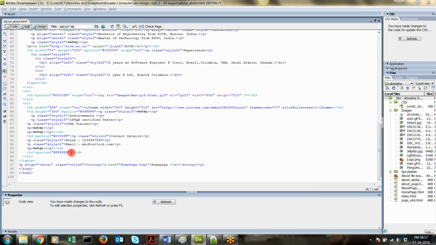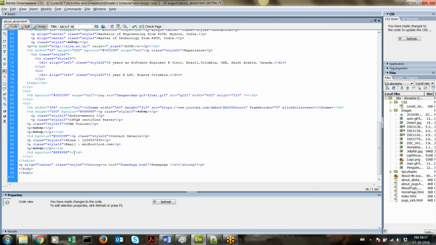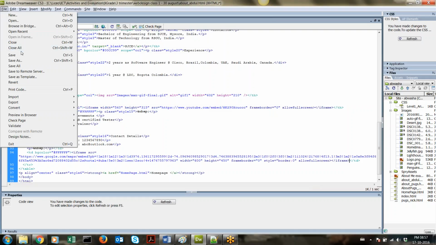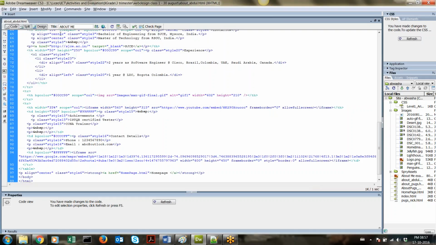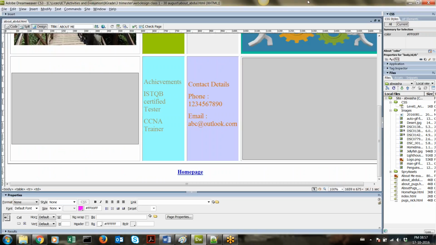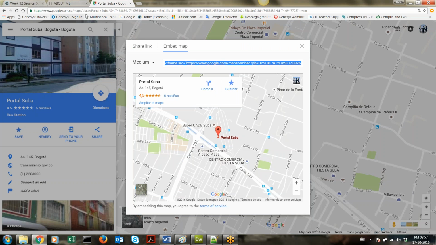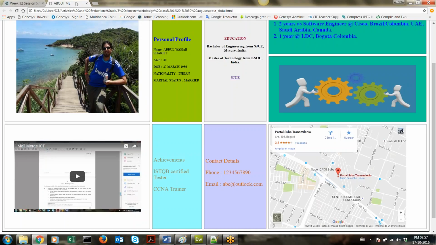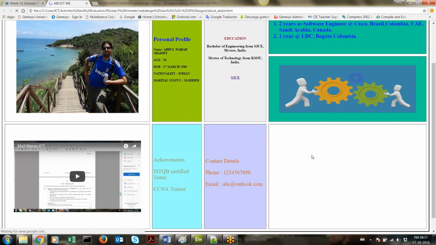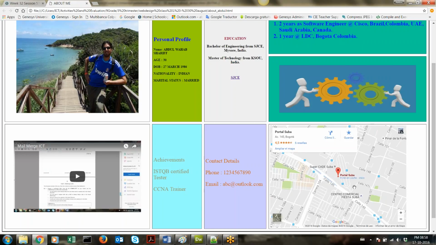here where we deleted, we are going to paste it. Okay, so I will click here and I will paste, Control V to paste, and then save. I've already renamed it. You see this is the title of my web page, about me, and then go to the design view. Okay, so now after that you can close this, and now if you refresh, once you have a good internet connection, you will see that the map starts showing up on your web page.